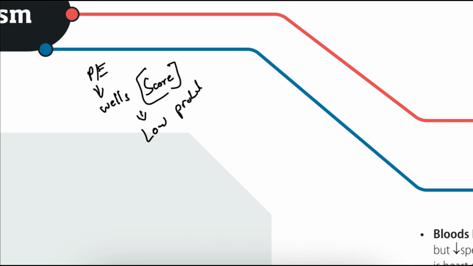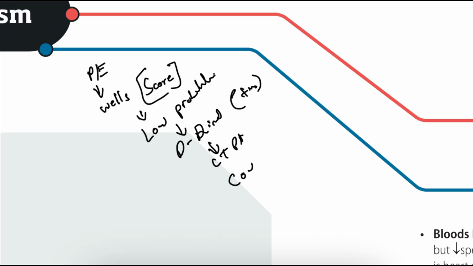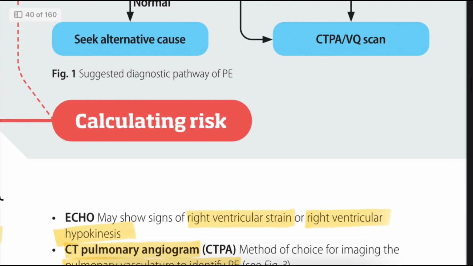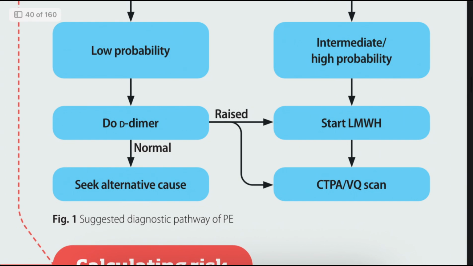If it's low probability, we have to go with the D-dimer test. If the D-dimer is positive, only then do we go with CT pulmonary angiography, and then we have to confirm pulmonary embolism. Okay, this is the main thing. Next, we can see the Wells criteria.